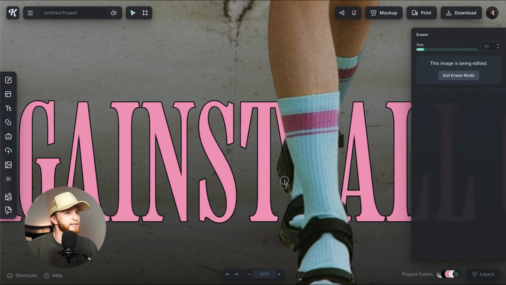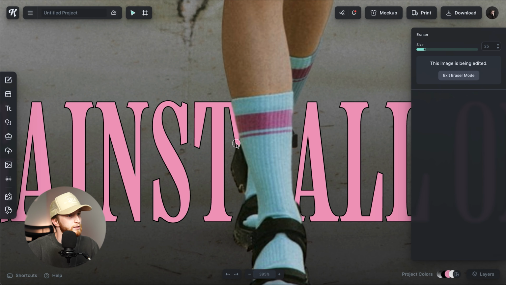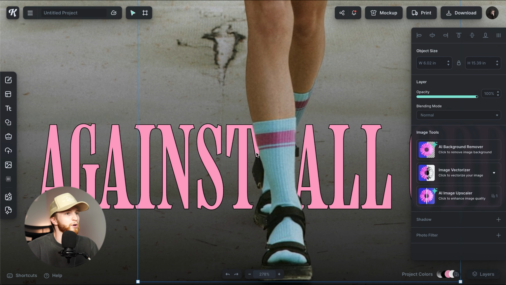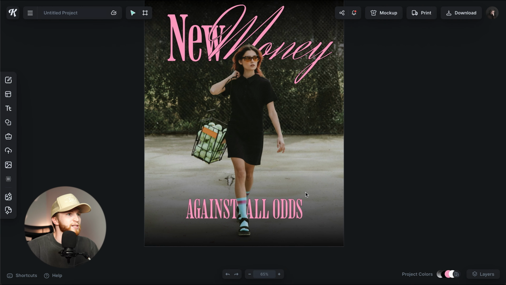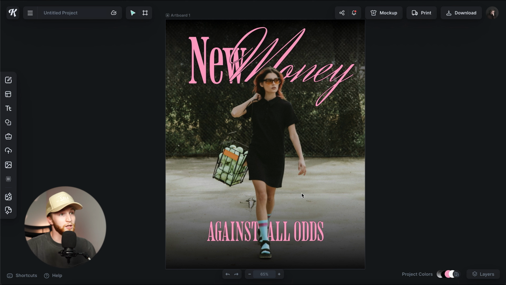I'm going to erase this portion of the foot so you can see that part of the T, and I'm going to erase this little part right here. Just makes it feel a little cleaner to me. Yeah, something like that is starting to look pretty clean to me.